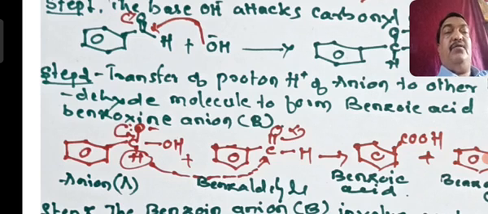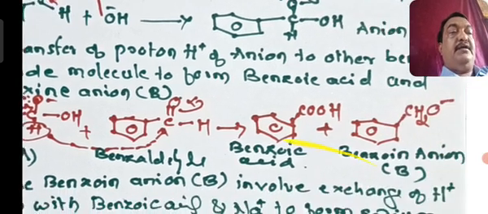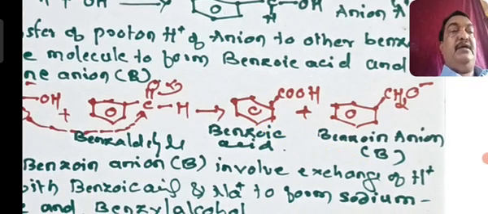That means the lone pair of electrons shift towards the oxygen, and it will become C double bond O. The hydrogen will move towards C double bond O, and the first one becomes benzoic acid, C6H5COOH, and another C6H5CH2OH. The H will move. So the resulting product is benzoic acid, and the anion of your alcohol, CH2O minus.